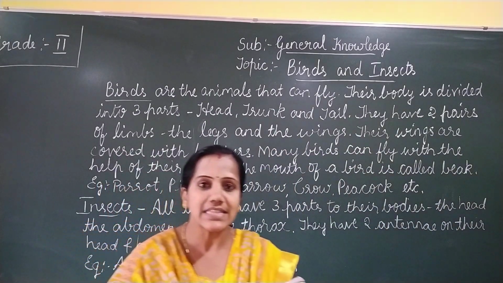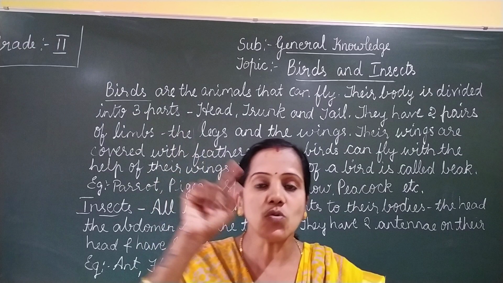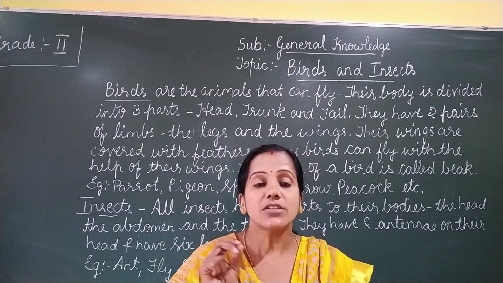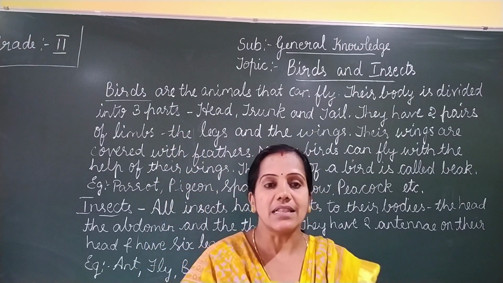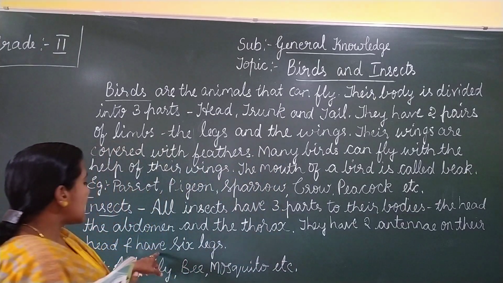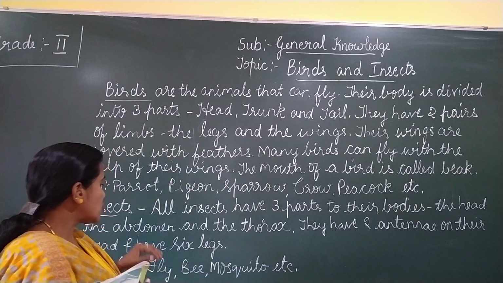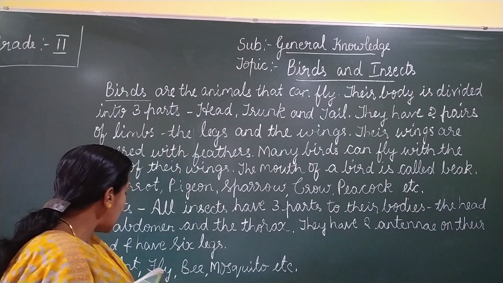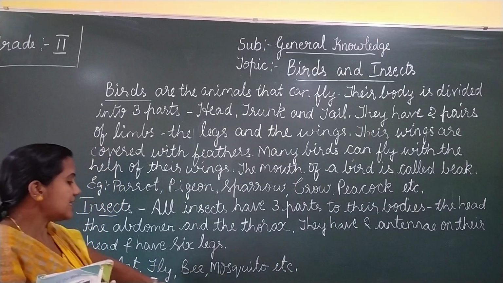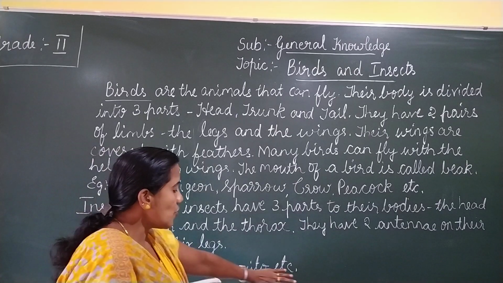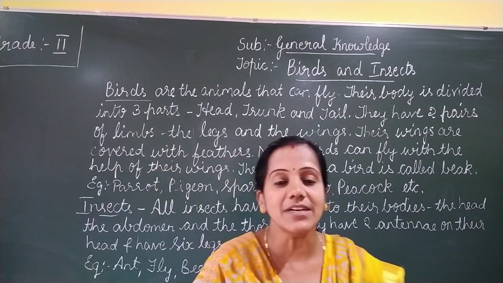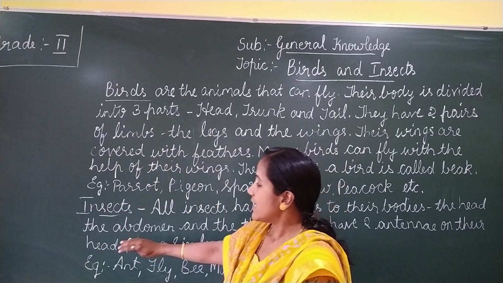You all have seen insects. They have 2 antennae on their head to sense smell, and they have 6 legs. Some examples of insects are ant, fly, bee, mosquito, etc. These are some examples of insects.